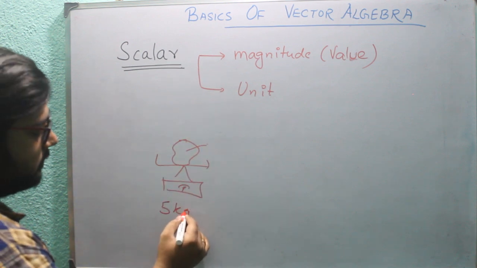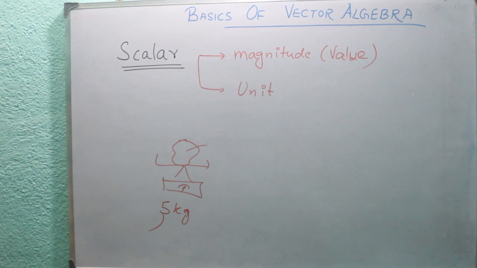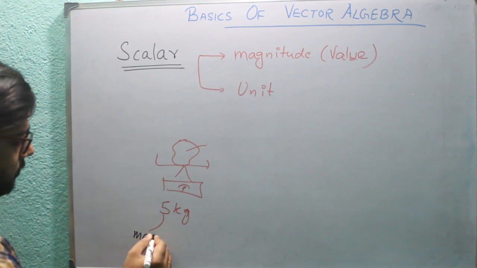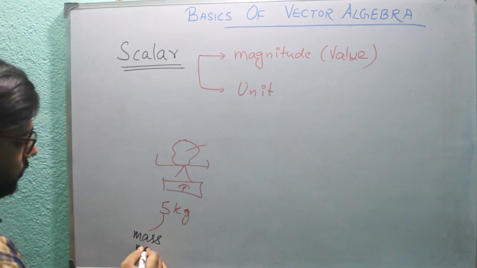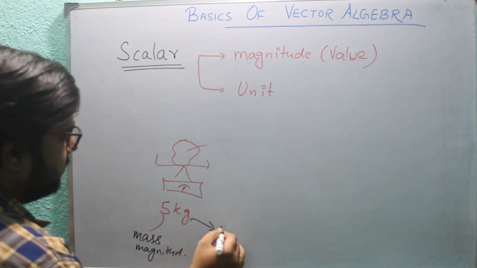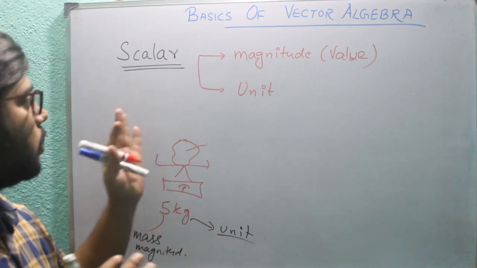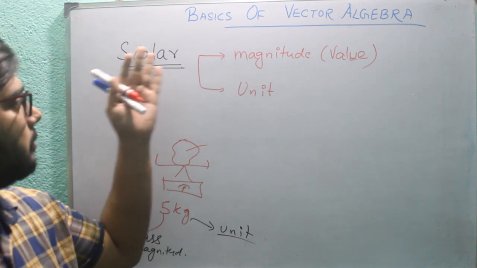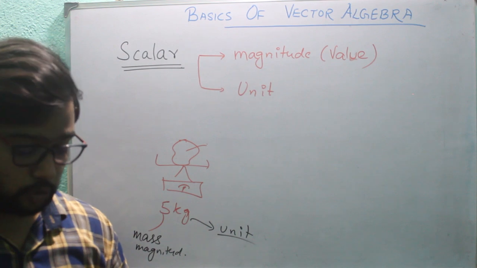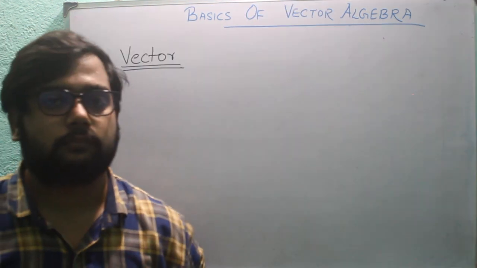So for 5 kg, we have 5 as the mass magnitude, and kg is its unit. To represent any type of quantity, we need magnitude and unit. I am only talking about scalar quantities.